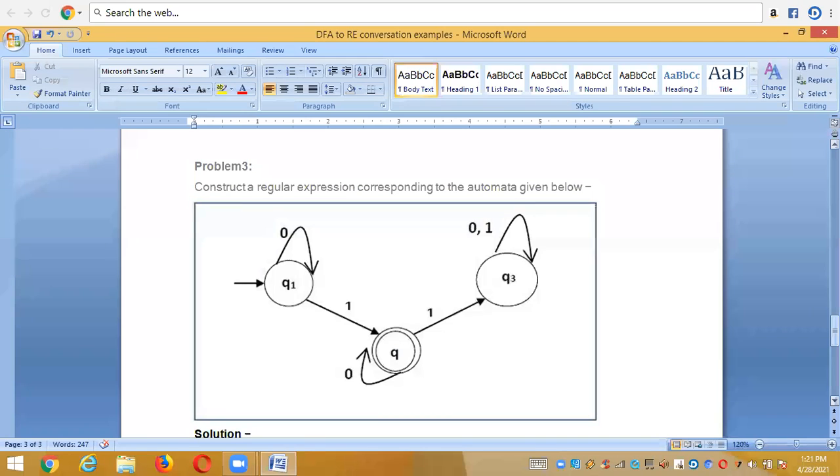In the next class, I'll explain the reverse conversion, that is from expression to DFA. The concept of converting from expression to DFA is also most important, because there we need to follow some cases like case 1, case 2 and case 3. We just need to apply the cases wherever necessary, and finally we can get the automata for the given expression. These are the two most important concepts and vice versa: DFA to regular expression and regular expression to DFA conversions are most important here.